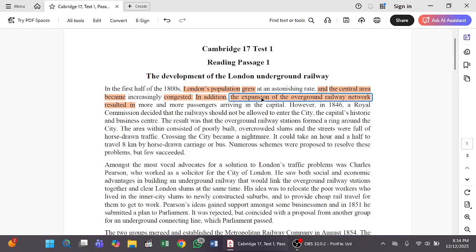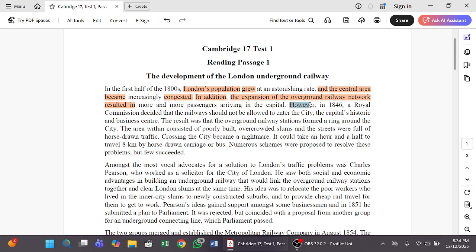The verb is resulted in. When something is increasing, that is the extended version of the thing. Here we can see the railway's extended version. What is the result? The result is that it creates more passengers in the capital. So here the subject is the expansion and the verb is resulted in.